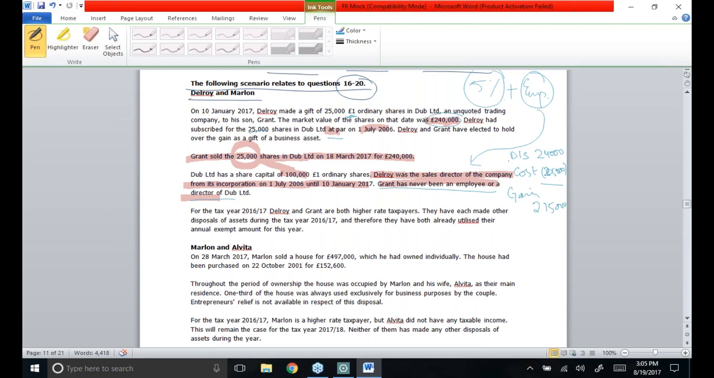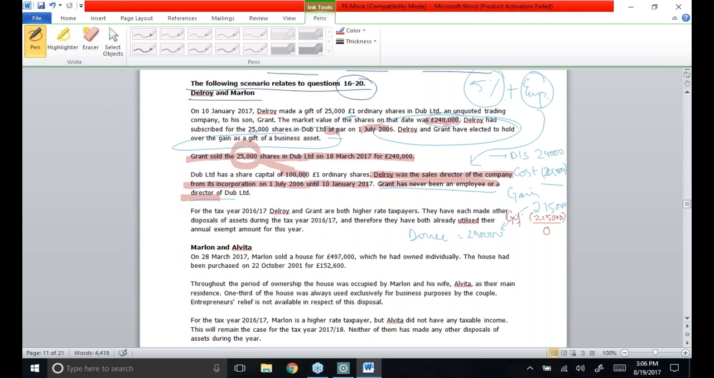As you could see, whatever disposal proceeds are taken in the donor's case will be taken as the donee's cost. But another situation was that they had elected to hold over the gain on the gift of a business asset. That means if a business asset has been transferred and there is mutual consensus between the donor and donee, gift relief is possible. As you could notice, Delroy did not receive anything from his son, so the whole gain is going to be held over, as in the case of a gift of a business asset.